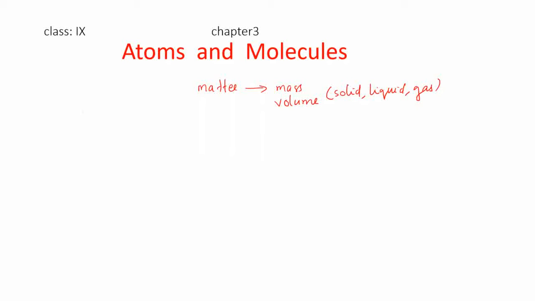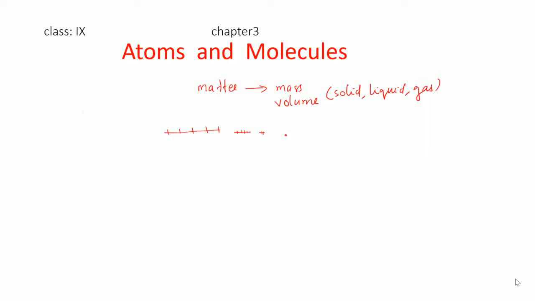Now, what is this matter made up of? Let us take a piece of a pencil lead or a piece of iron nail and break it into small pieces. Then take one piece and again break it into small pieces, and again. If you go on dividing these particles, at last you will get a very small particle which cannot be divided further. This smallest particle with which the matter is made up of is called an atom.